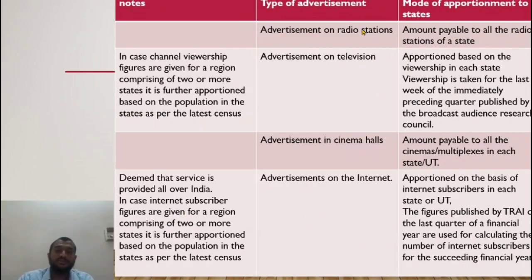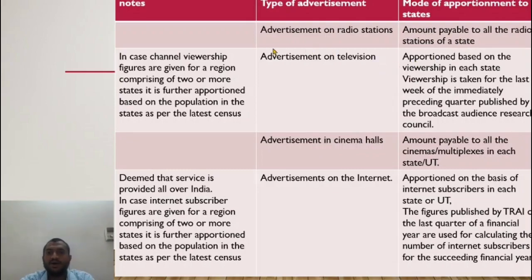Advertisement on radio stations. Radio stations are also multiple in number. Just like we discussed for newspaper editions, the sum payable for all the editions put together in a state applies here. Similarly, Radio Mirchi in Telangana has various editions: a Hyderabad edition, a Medak edition, a lot of editions. In that case, the total amount payable for all the radio stations put together in a state would be the amount attributable to that state, that is, the amount payable to all the radio stations of the state.